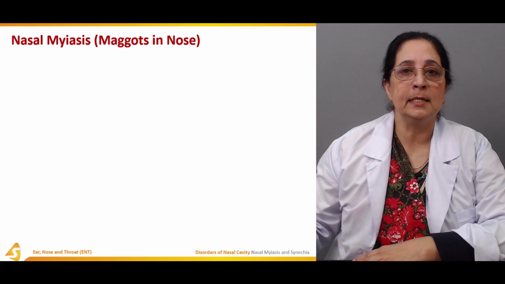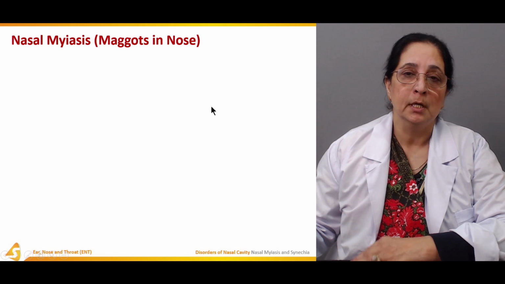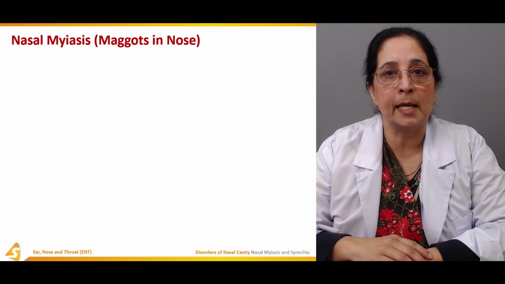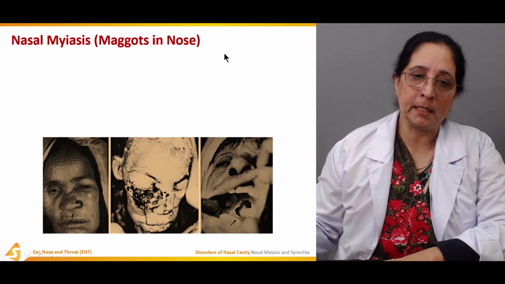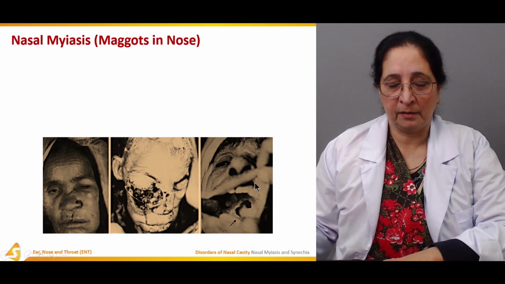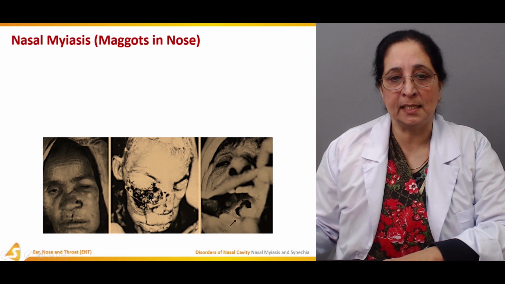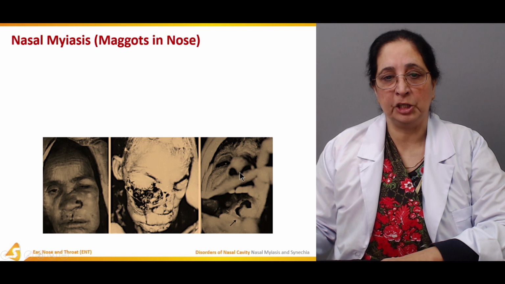Nasal myiasis is the term for maggots in the nose. When maggots are present in the nose, it's known as nasal myiasis. These are some pictures of very severe conditions of nasal myiasis, leading to destruction of different tissues.